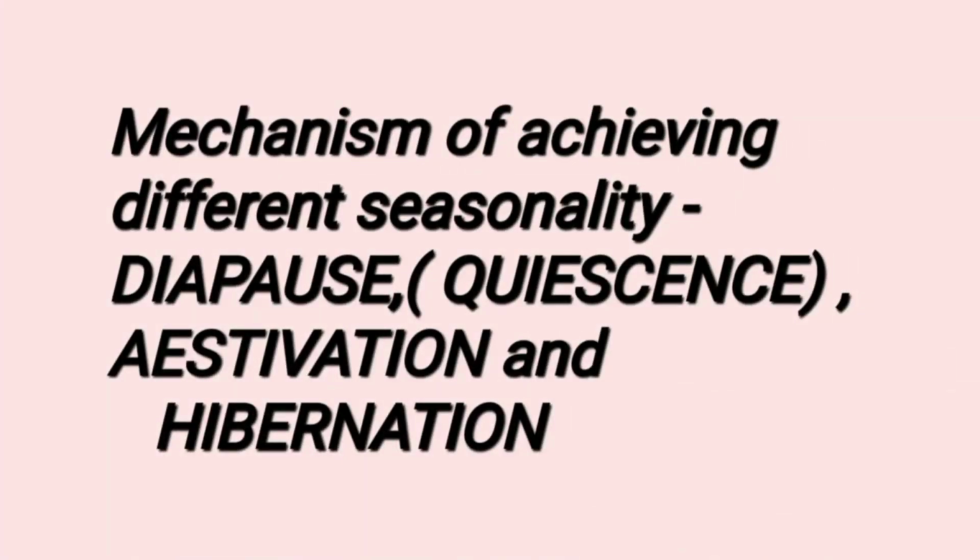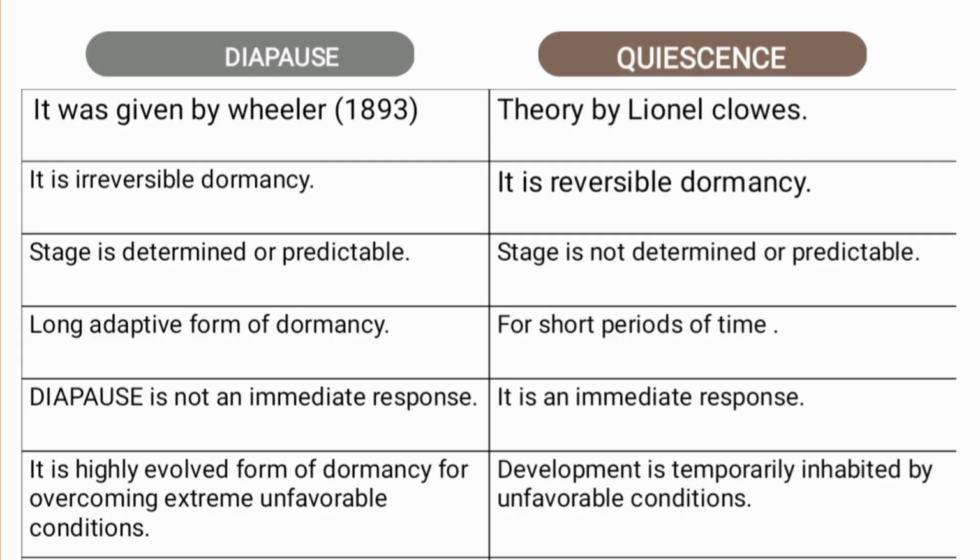Here we will talk about our second topic, that is mechanism of achieving different seasonality: diapause, quiescence, estivation and hibernation. These all are subtopics in this topic. So let's talk about it. Firstly, we will differentiate between diapause and quiescence stage. Diapause was given by Wheeler in 1893 and the quiescence theory was given by Lionel Claus. Diapause is an irreversible dormancy while quiescence is a reversible dormancy.